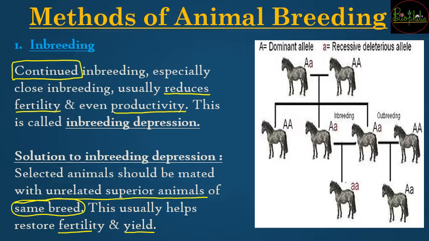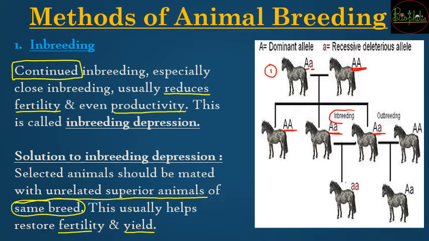So with this you now understood that doing the same thing again and again can also cause trouble, and that is nothing but inbreeding. Now I would also like to help you understand, as I told you, how the genes are going to get accumulated because of mating within 4 to 6 generations. For example, in the first generation, as you can see over here, you are going to have capital A and small a, and the other animal is having both capital A. Now when their progeny was formed, there were many options. One animal got both capital A, and two animals had capital A and small a.